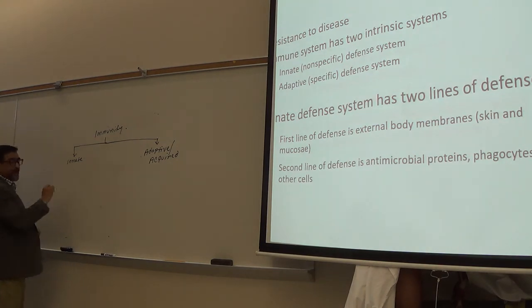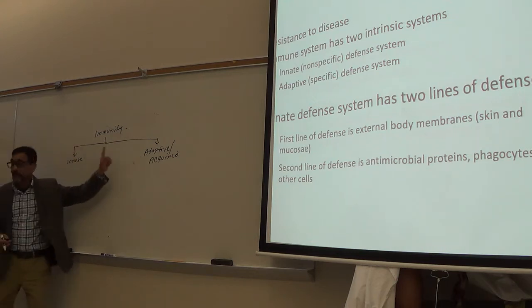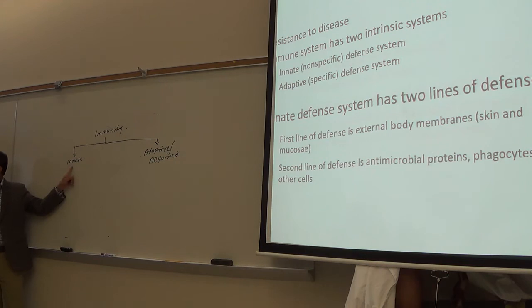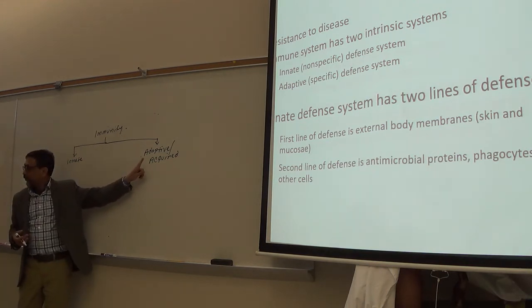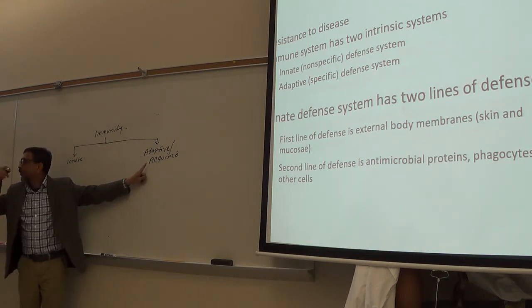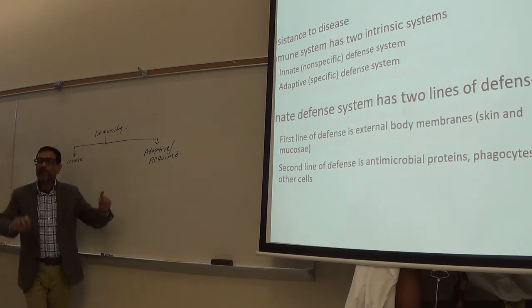Now, which one gives first and second lines of defense? Innate. And which one gives the third line of defense? This one. Which one is non-specific, like more generalized? This one, right? And this one is highly specific, because it will be only developed or produced in your body once you get that specific type of antigen.